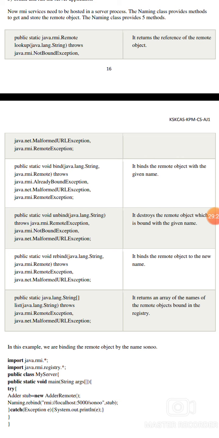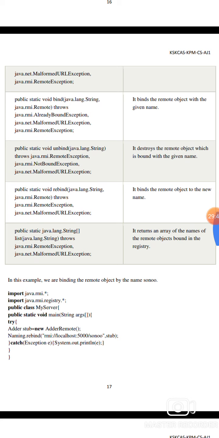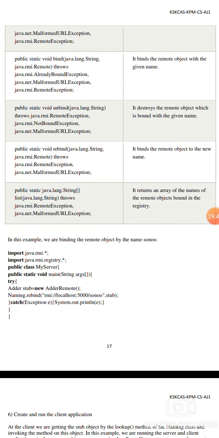public static void bind(java.lang.String, java.rmi.Remote) throws java.rmi.AlreadyBoundException, java.net.MalformedURLException, java.rmi.RemoteException. It binds the remote object with a given name. public static void unbind(java.lang.String) throws java.rmi.RemoteException, java.rmi.NotBoundException, java.net.MalformedURLException. It destroys the remote object which is bound to the given name.